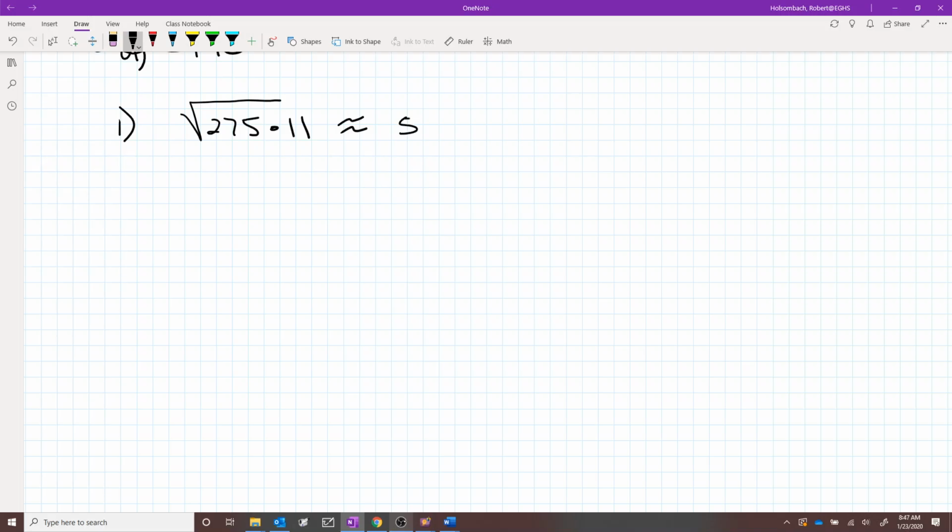And that's 55. And then number 2 is 36 and 4. So the geometric mean of 36 and 4. 36 times 4, and square root button, so that's 12.